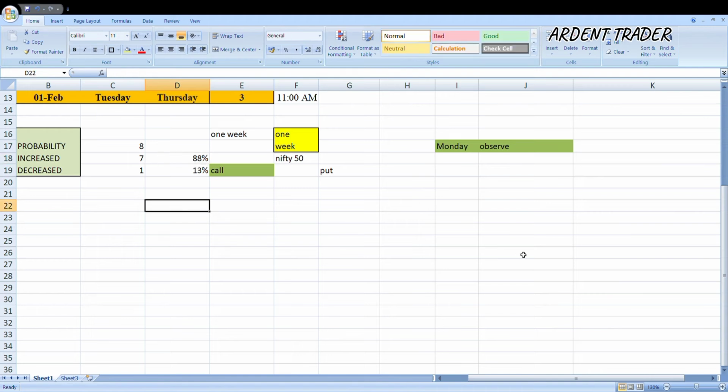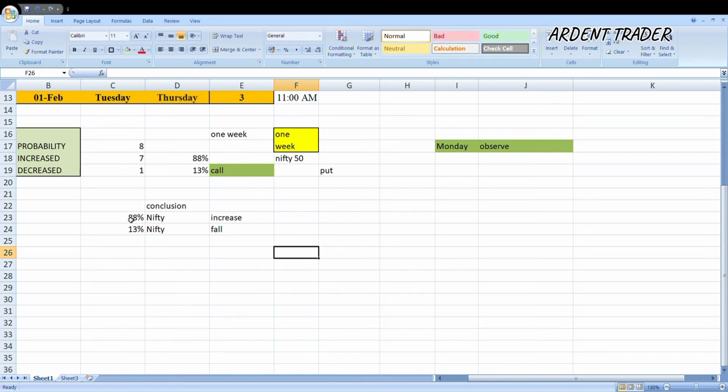The conclusion is that there is an 88% chance for Nifty to increase, and approximately a 13% chance for Nifty to fall or decrease.